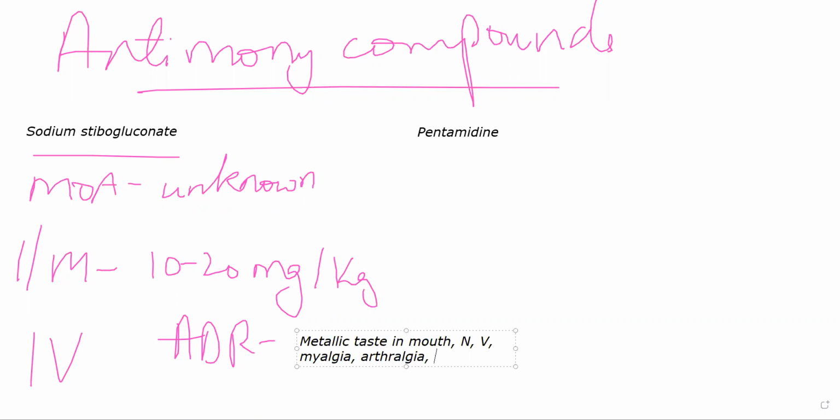In some patients, arrhythmias can occur, specifically bradycardia. Bradycardia and arrhythmias are both common. In a few people there is hematuria, so there will be blood in their urine, and in some rare cases the patient might have jaundice. As you can see, these drugs will have quite a lot of adverse effects. The more common ones will be metallic taste in mouth, nausea, vomiting.